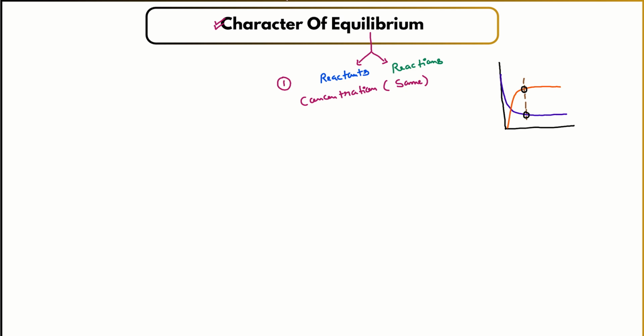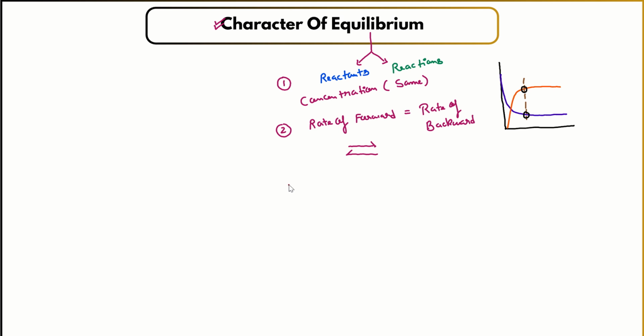Now guys, when the concentration of reactants and products is the same under equilibrium conditions, we can also say that the rate of the forward process will become equal to the rate of the backward process under equilibrium conditions. This is the second characteristic.